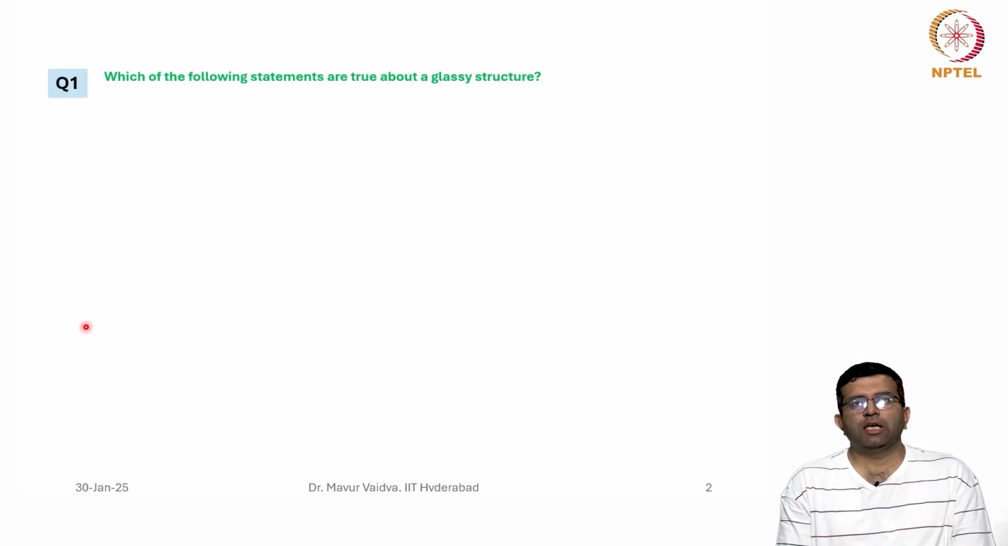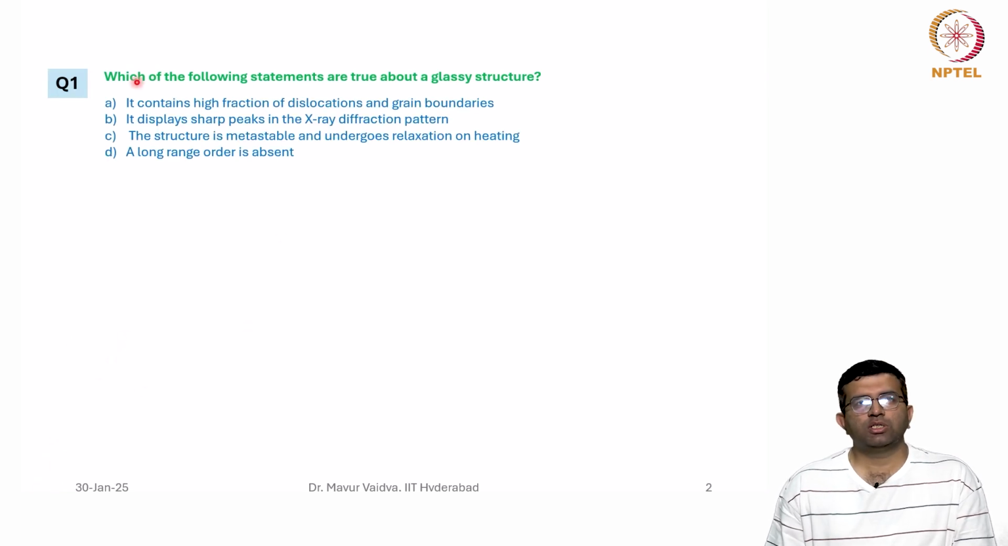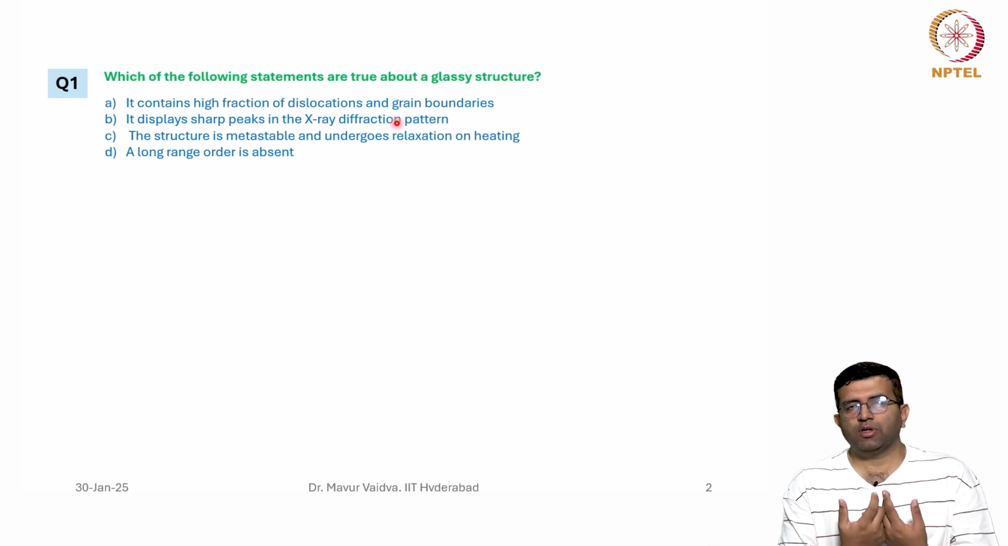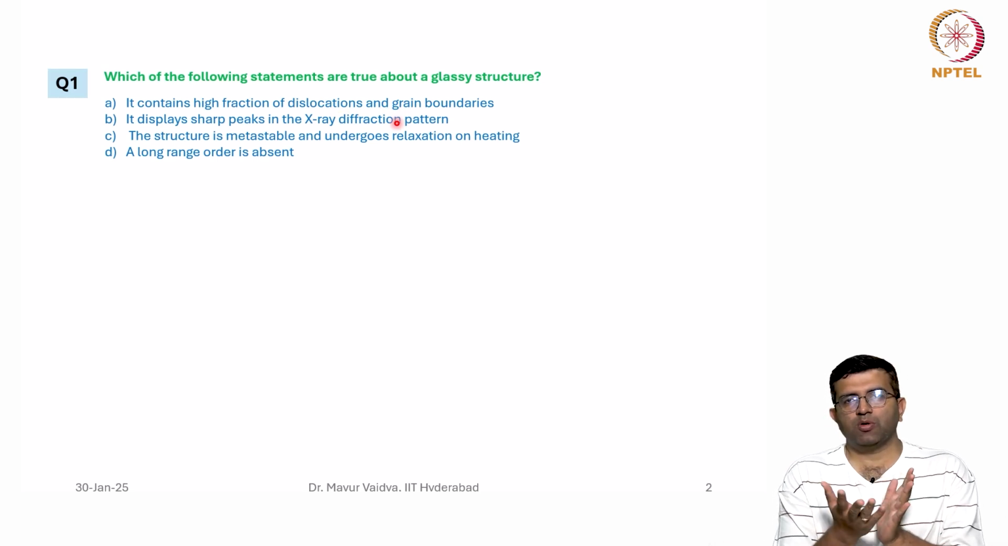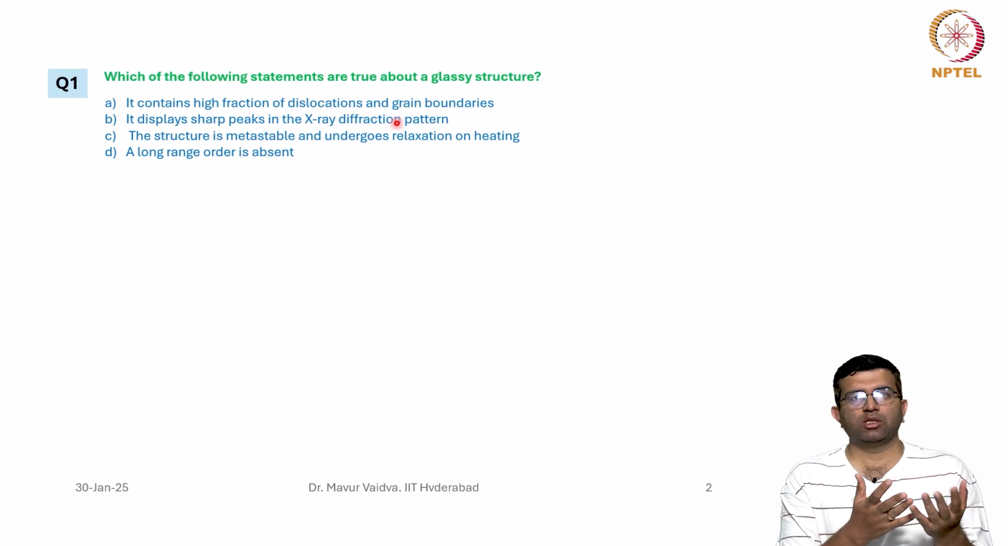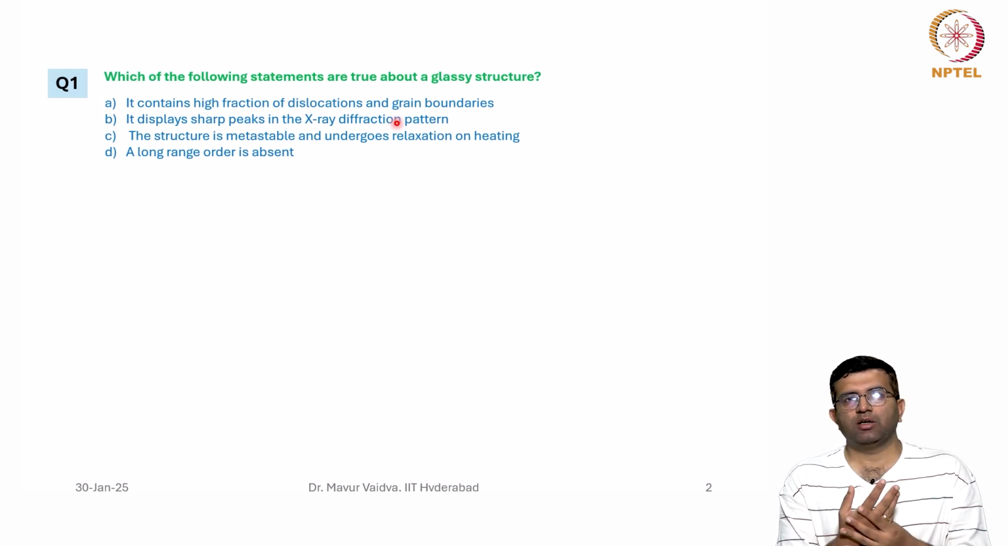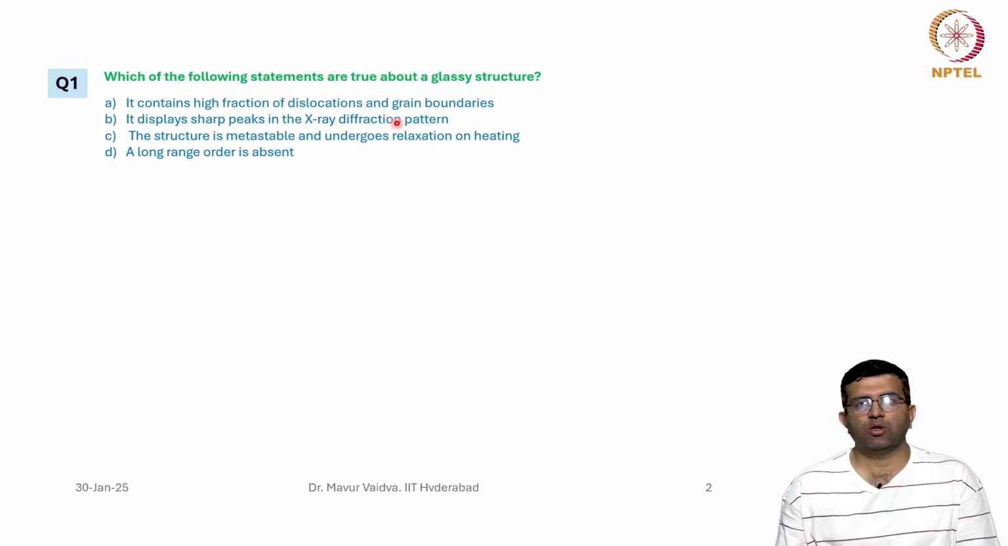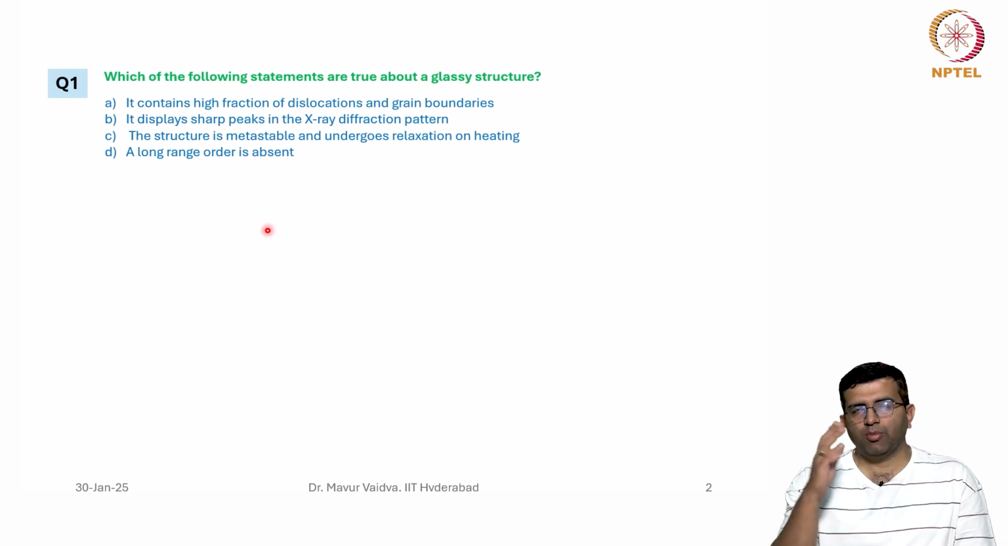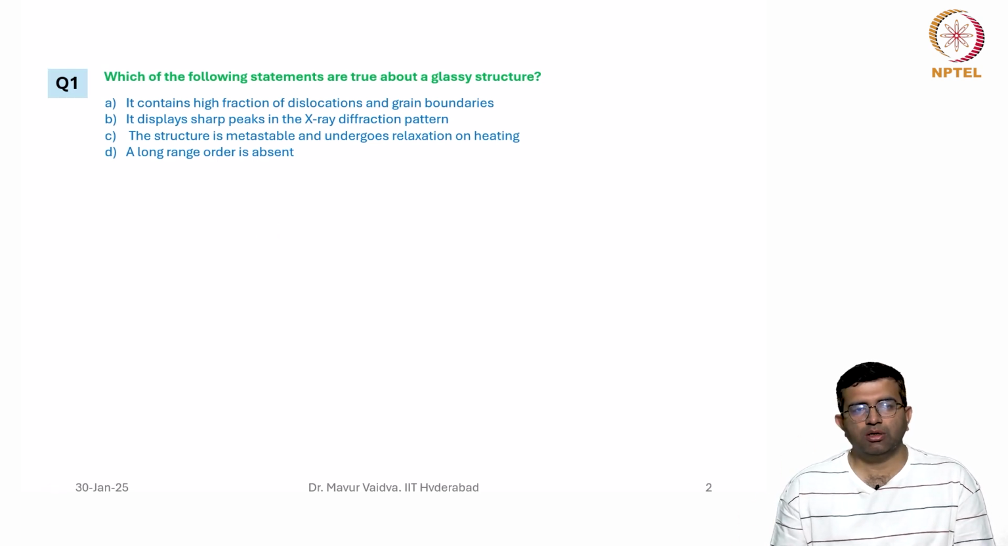So the first question is: which of the following statements are true about a glassy structure? The first is, it contains a high fraction of dislocations and grain boundaries. This is not correct. In fact, a glassy structure does not have dislocations and grain boundaries, because grain boundaries are nothing but misorientation between the grains. So there are no grains in glassy structures, so there are no dislocations or grain boundaries. Second, it displays sharp peaks in the X-ray diffraction pattern. This is also not correct. In fact, you have an amorphous hump that is characteristic.